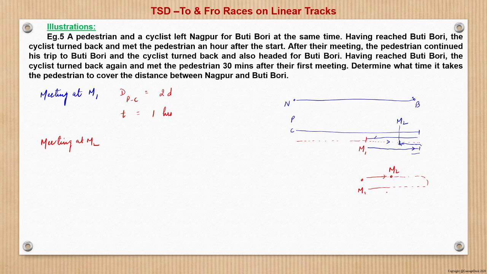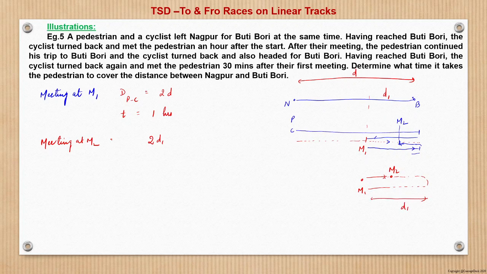So basically here, if this is D1 distance, that is from M1 to B, say D1, and total is D. So what distance is covered from M1 to M2? That is nothing but 2D1, right?